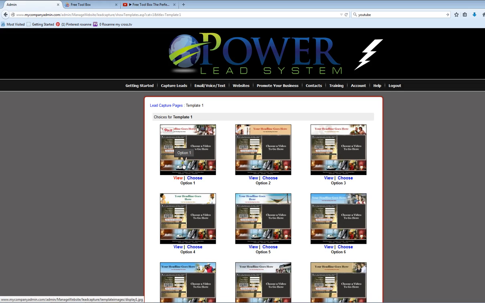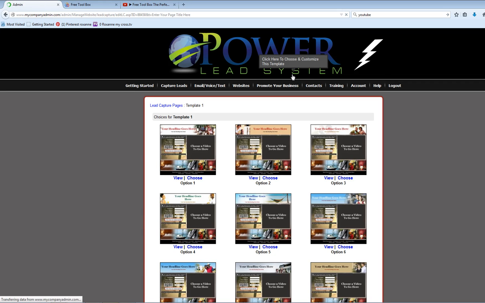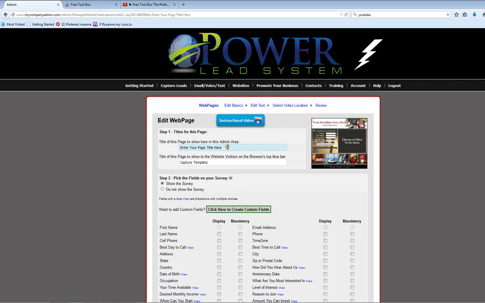Choose option 1. At the top of the page, click here to choose this template. Name this page. It's important to give each page a unique name so that you can recognize it in the future. We're going to name this page Create Capture Page. Only you will see this. Name Web Pages. This is the same name that will appear in the title tab. We are going to name this Capture Template.